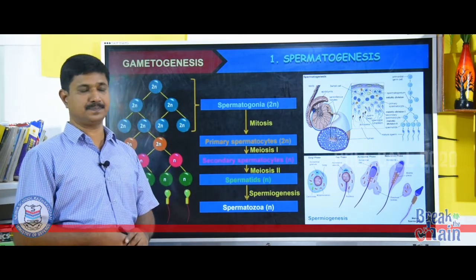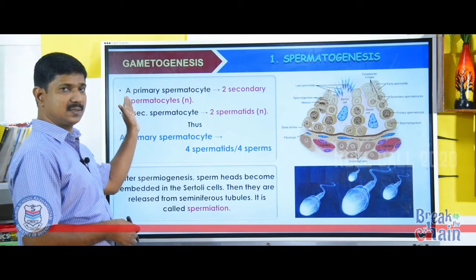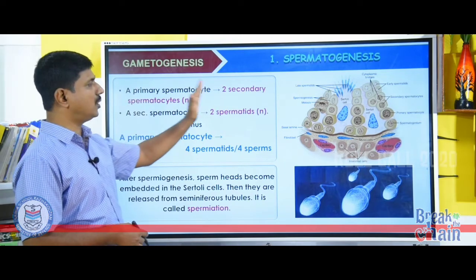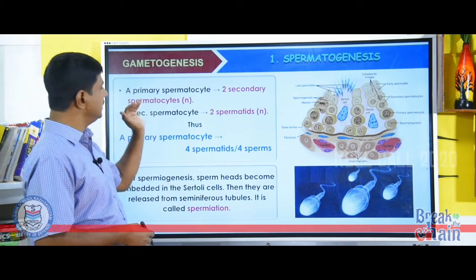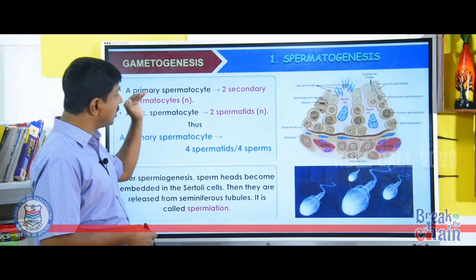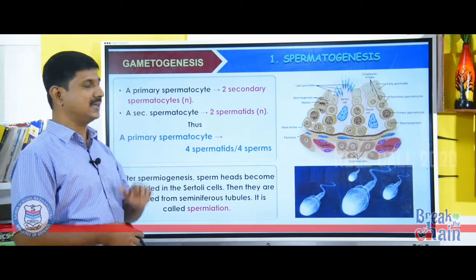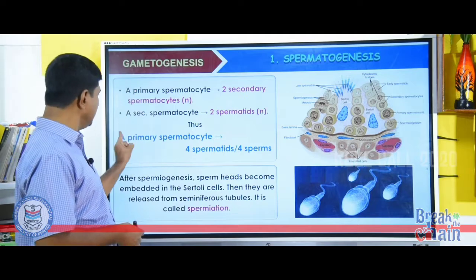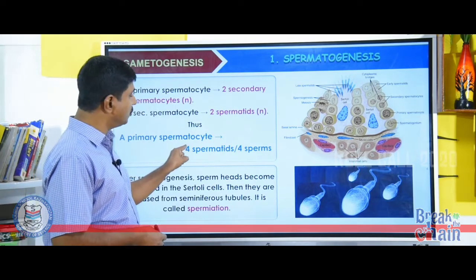You can see here, a primary spermatocyte undergoes meiosis 1 to form two haploid secondary spermatocytes. Then each secondary spermatocyte undergoes meiosis 2 to form two spermatids. At the end of meiosis, each primary spermatocyte divides into 4 spermatids.